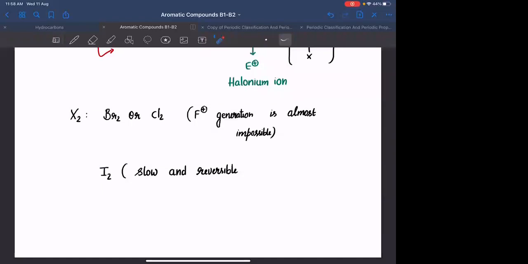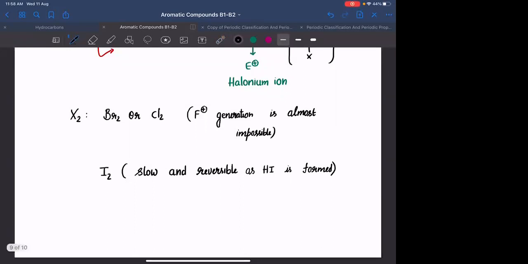Clear? I positive, as per charge density, is stable when compared to Cl positive and Br positive. I hope this is clear. Any doubt, anyone? No, sir. Okay.